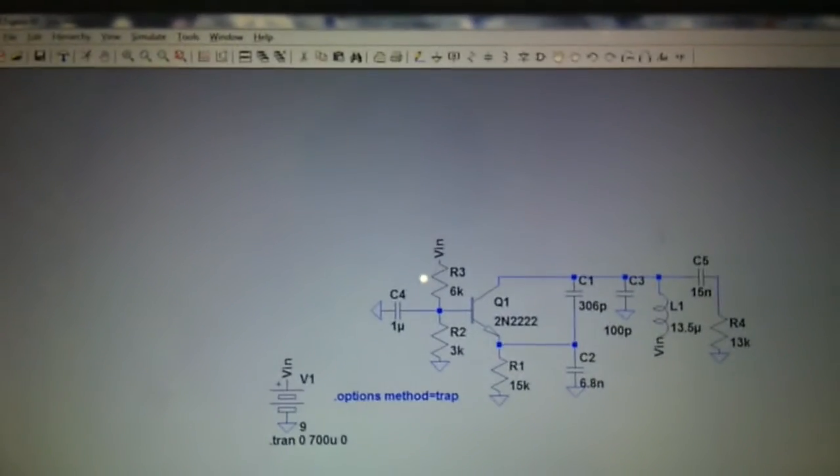Hi everybody. This project what I do is oscillator. I want to do the oscillator at 2 megahertz. As you see, this is the circuit in LTspice program. If you want to run,